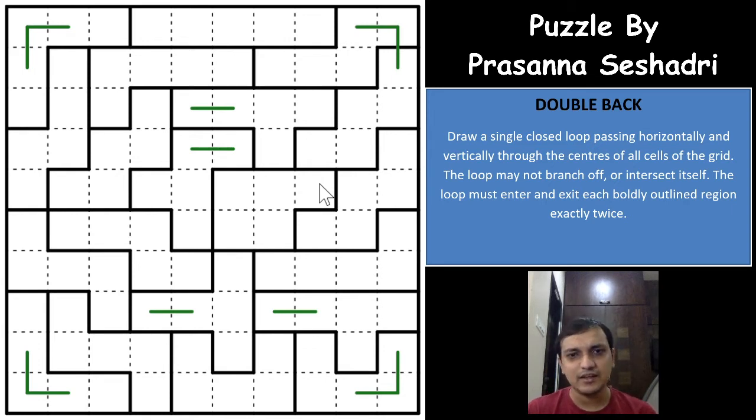Single entry and exit. That is the most important logic in a double back puzzle. You will always have to look out for such logics. That is what a double back puzzle is all about, right? And then you just have to make sure that you don't end up having 3 different loops in a single region, right? So that is what the puzzle says, and with that we will start solving the puzzle.